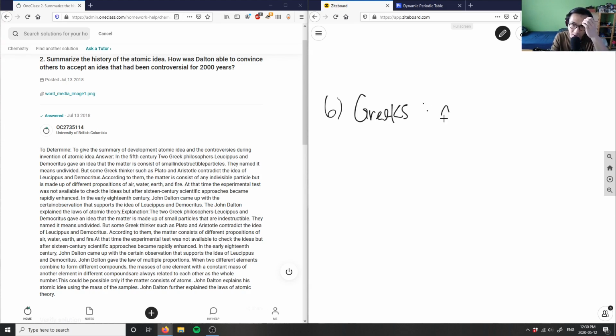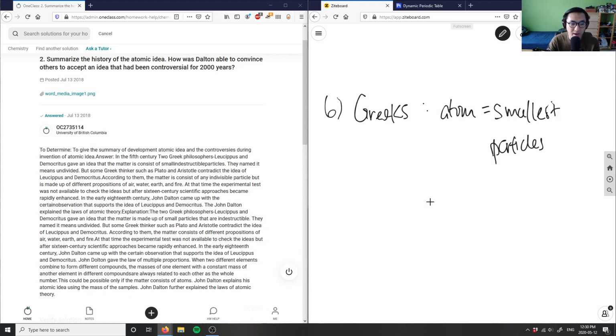They thought that the atom was the smallest particle, and they didn't really call it the atom. They just knew that it was the smallest particle. We actually get the word atom from the Greeks, because the prefix means small, I think.